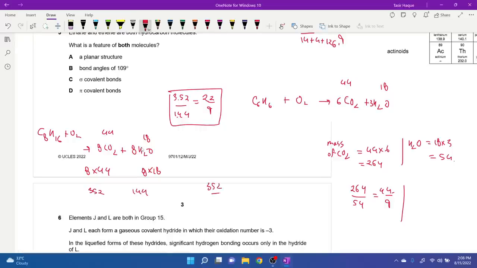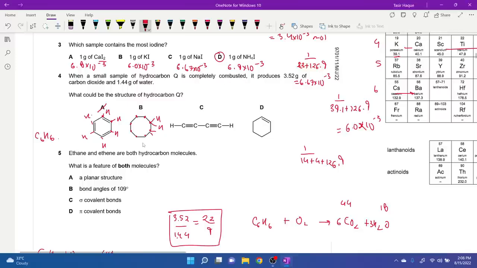So 352 by 144 is actually 22 by 9, right? So it matched with the ratio we were looking for. So I'm going to go with B. There's no point in trying the other ones, right? We already have our answer.